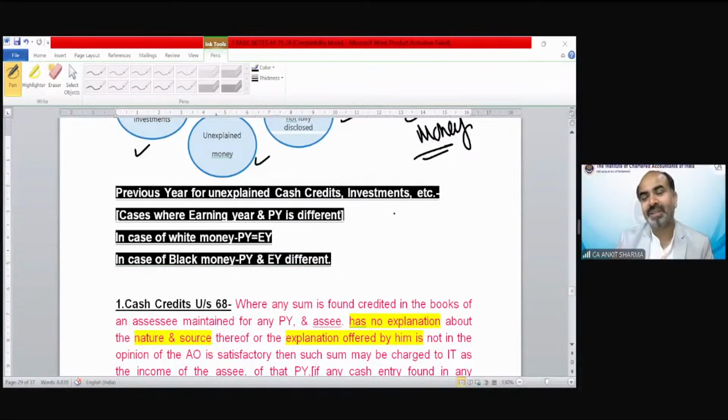Again, Anil, you are asking the same question. As per new income tax, only CA can go. We are not discussing the tax audit work right now. Why are you asking, beta? Please, okay?